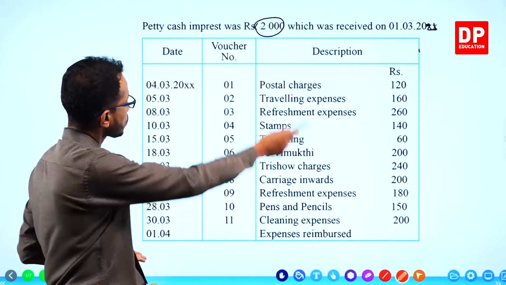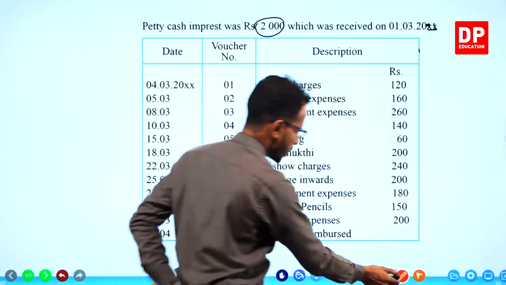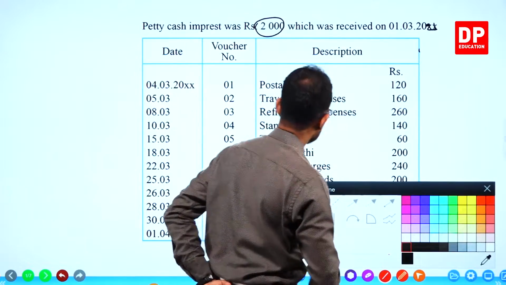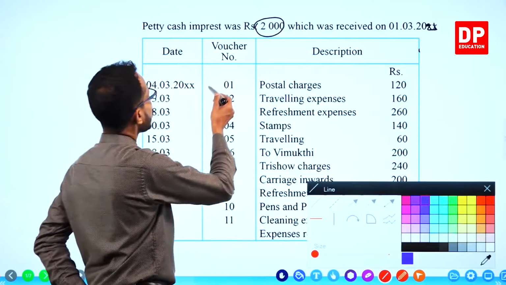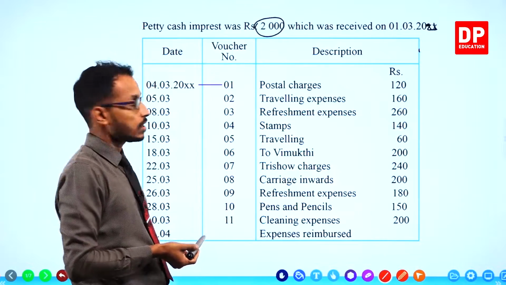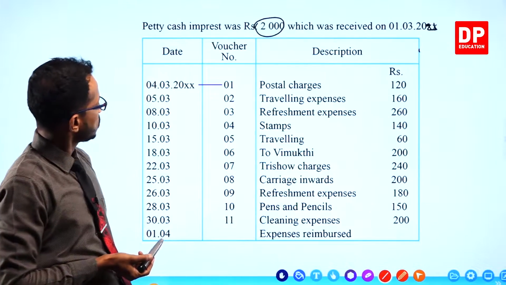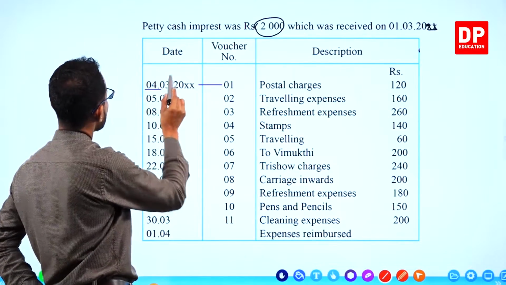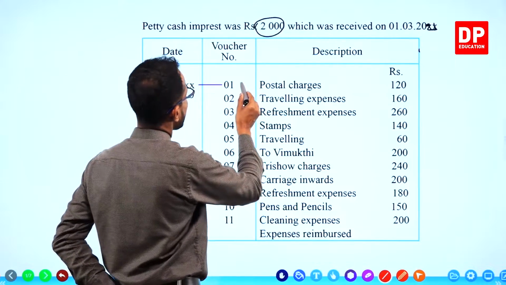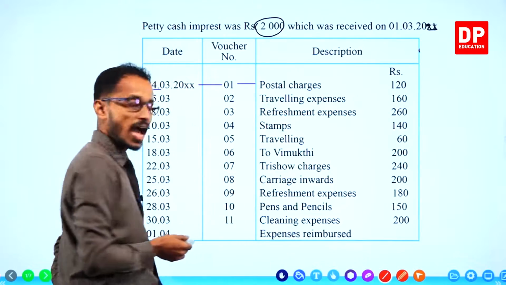First payment, postal charges. All right. Postal charges. That is done on, no, it's not the first. It's 4th March. He has paid from voucher number 1.